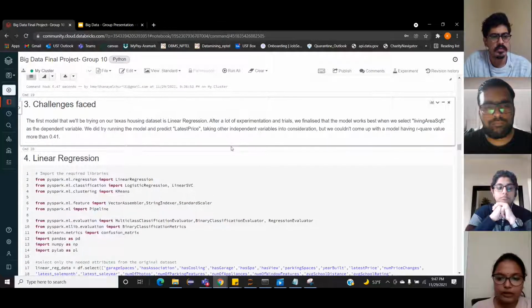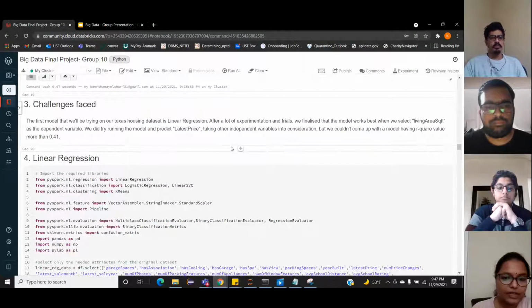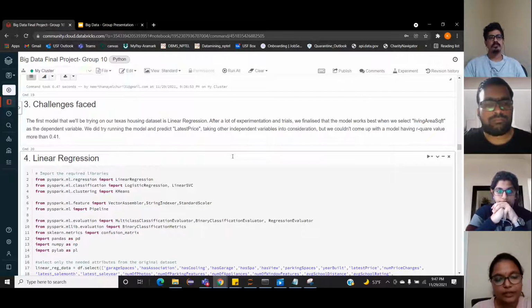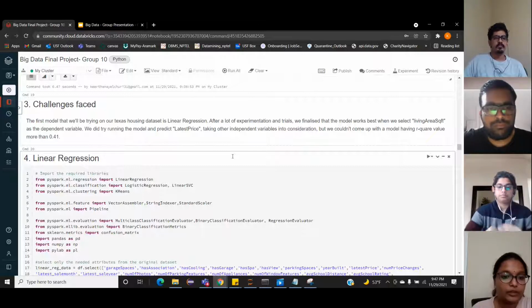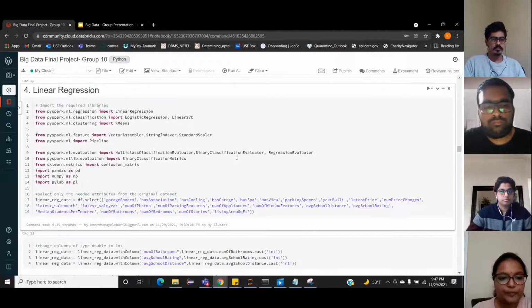Now let's come to the first model we created here, the linear regression model. The major challenge that we faced with the linear regression was on the dependent variable. Initially, we tried experimenting with latest price as a dependent variable, but we found that the model wasn't good enough, with R-square values low at 0.41. We then changed our dependent variable to living area square feet and found the model to be working better, with an R-square value of 0.78. Let's see how the model was built.